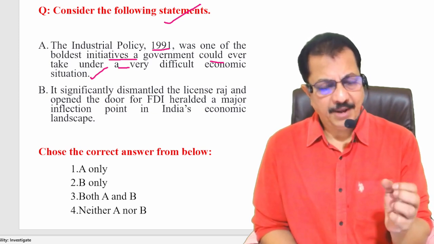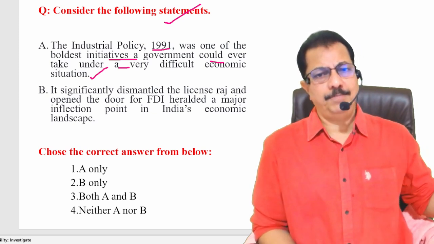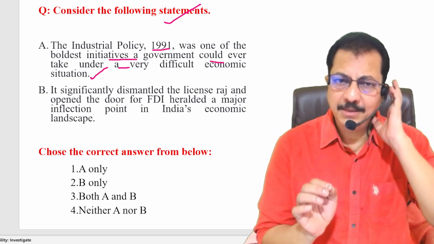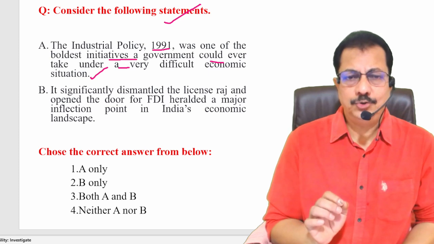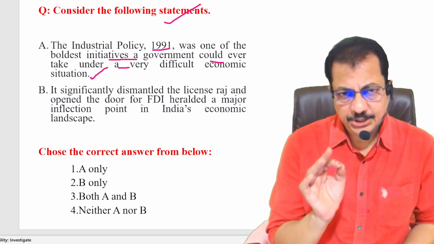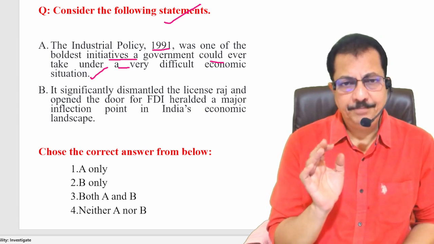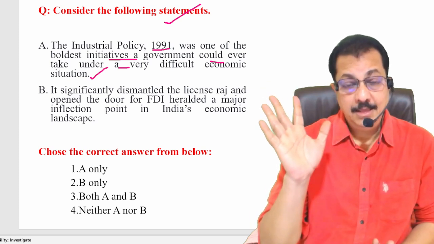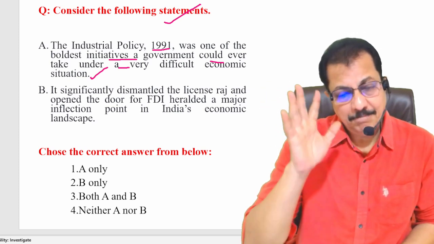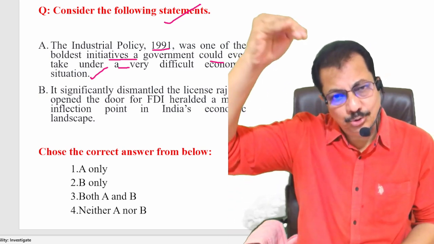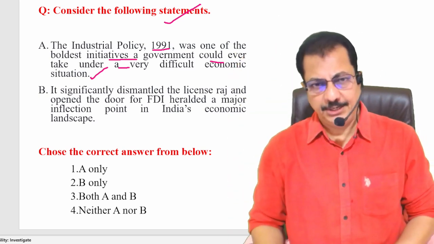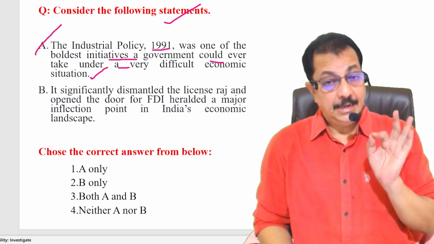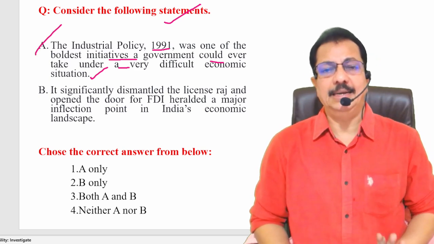The private sector opposed, opposition parties opposed, but still the Government of India headed by Sri P.V. Narasimha Rao, and the finance minister at the time, Dr. Manmohan Singh, could take a brave step, considering those circumstances. So statement A is very much correct with respect to the industrial policy of 1991.